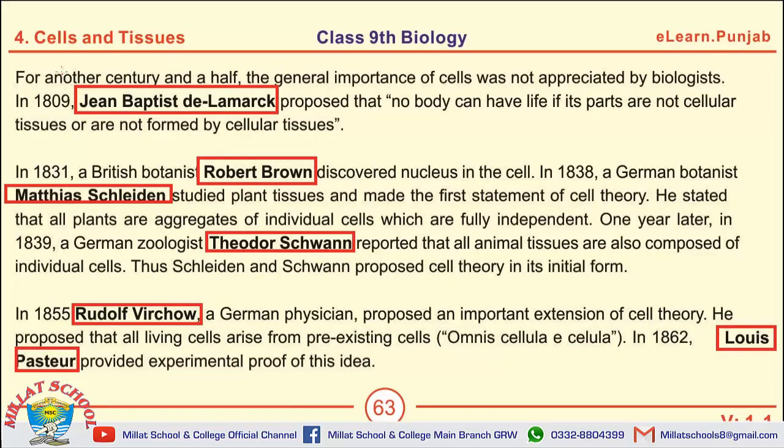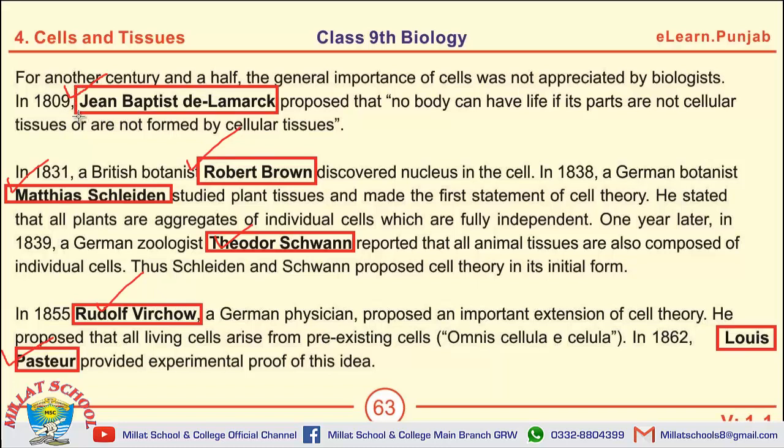Now the next page. On this page you can see some names of scientists which have been put in the boxes. The first scientist is de Lamarck, second is Robert Brown, then Schleiden, Schwann, Rudolf Virchow and Pasteur. So these are the 6 scientists, and 6 questions may be asked from this page with reference to the work of these scientists in the formulation of cell theory.